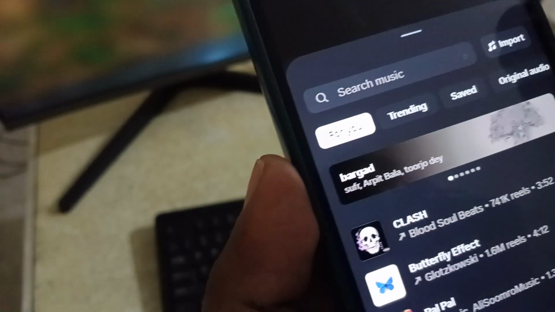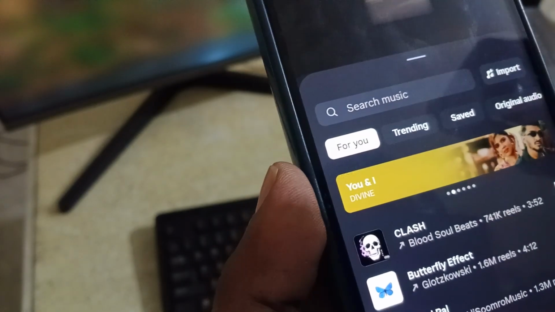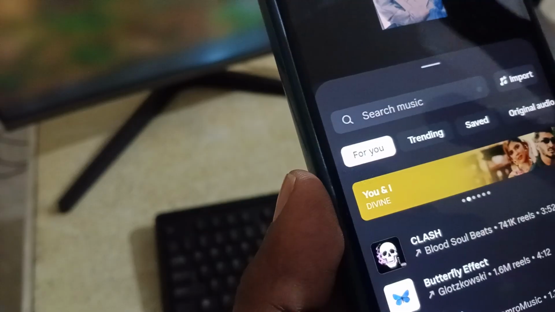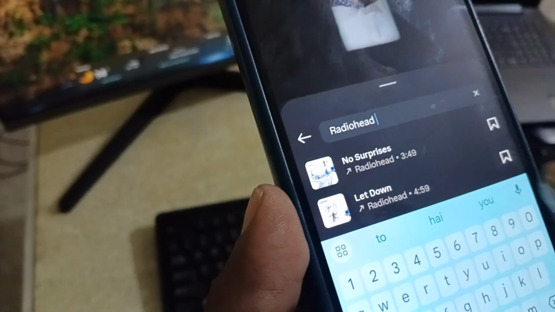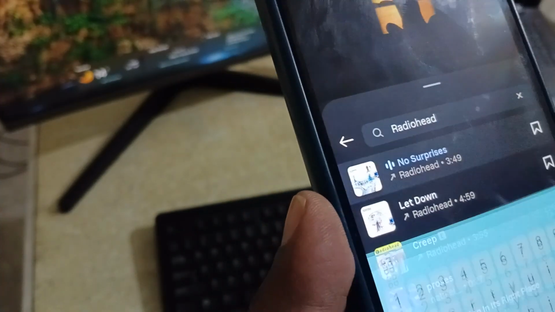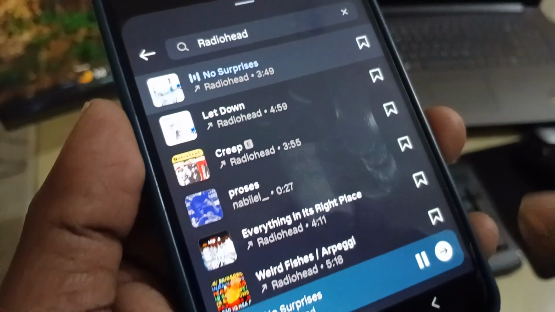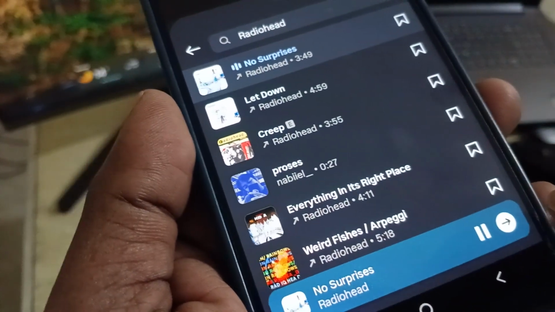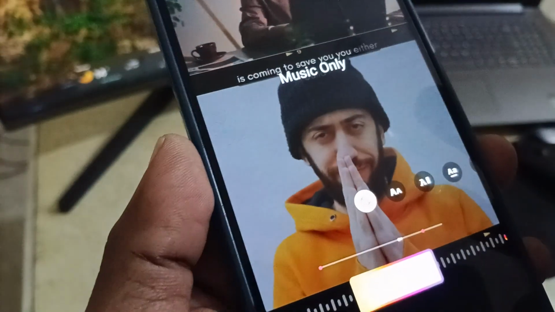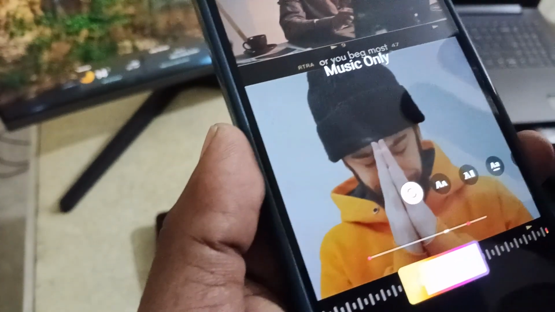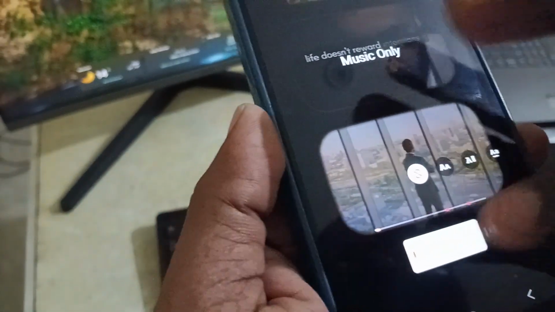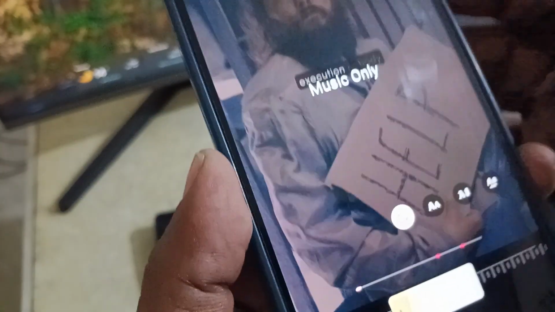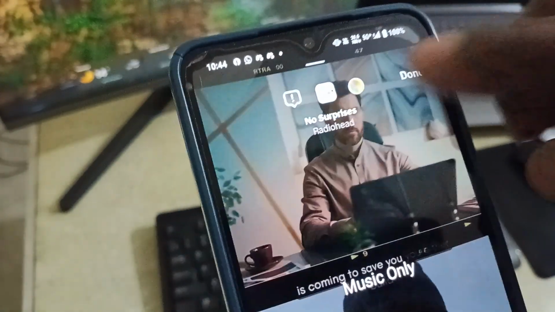Now I will add a very famous background music that is used in many emotional and motivational videos, Radiohead. Type Radiohead and you will find this song, No Surprises. Tap on this and tap on this arrow button. Music is added, but I don't want the vocal part, I want only the instrumental part. For that, let's choose the beginning of the song. This one, this sounds good. Then tap on done.